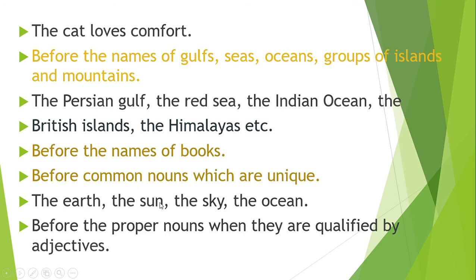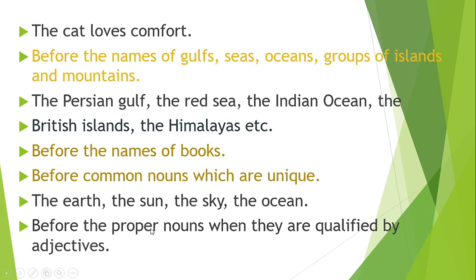Therefore, the sun. Similarly, the sky, the ocean. The earth, the sun, the sky, the ocean.